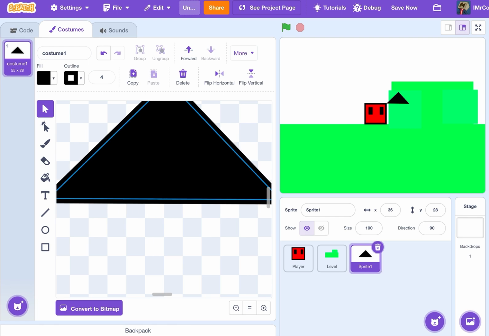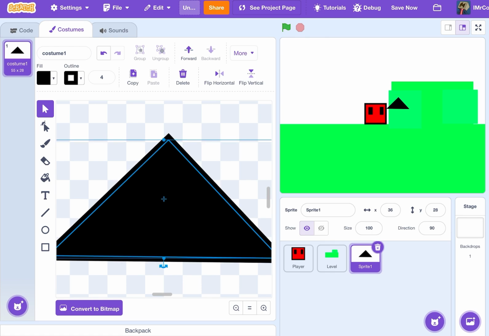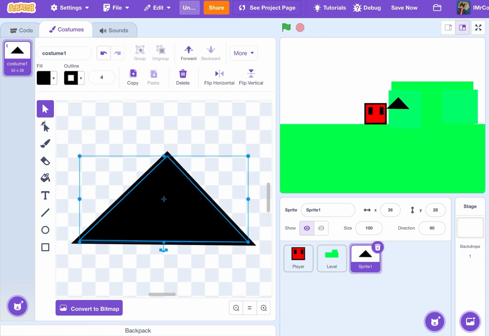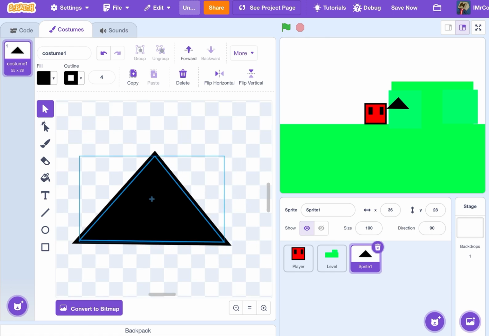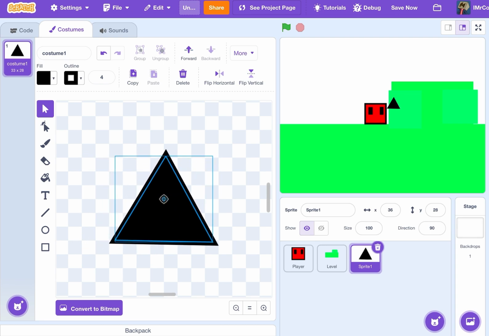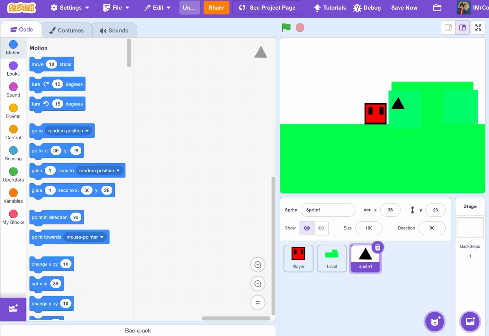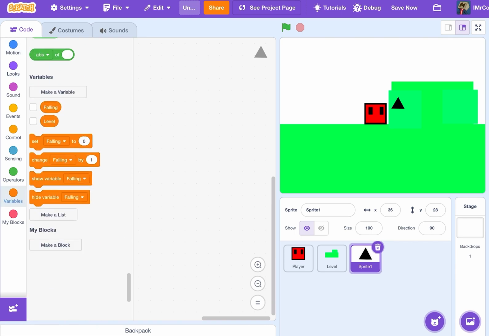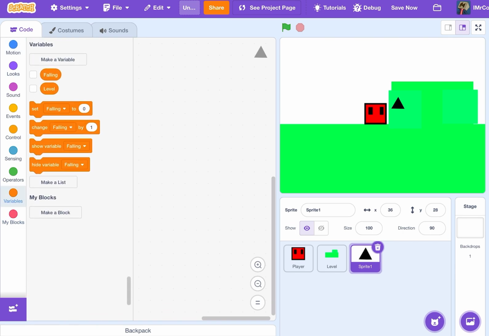and then put it on the cross thing. Remember to put all of the sprites on the cross thing, else when they're turning, it could be different. And now we have our spike. We'll name it Spike.